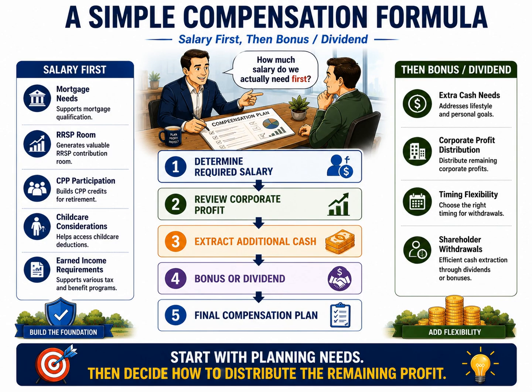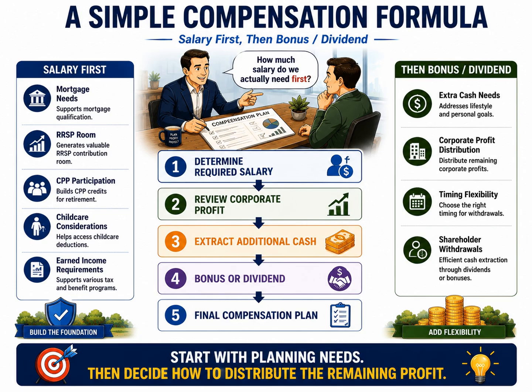Notice the 2 panels on either side of the slide. The left side highlights the reason salary often comes first. Salary helps support mortgage qualification, creates RRSP contribution room, builds CPP participation, supports childcare planning, and satisfies earned income requirements. These are foundational planning benefits that dividends generally do not provide in the same way.